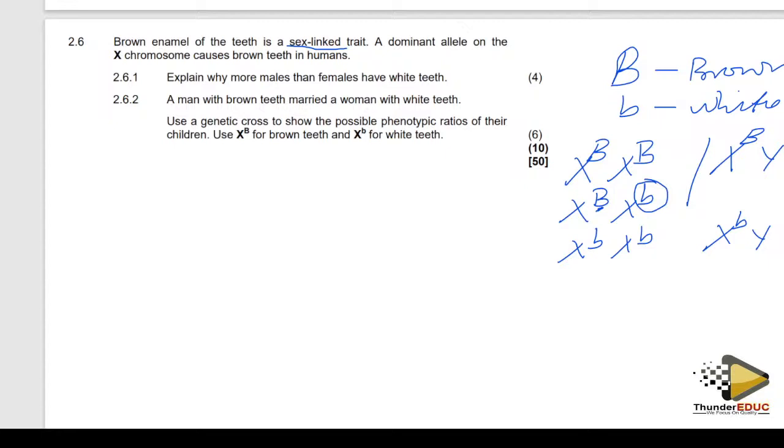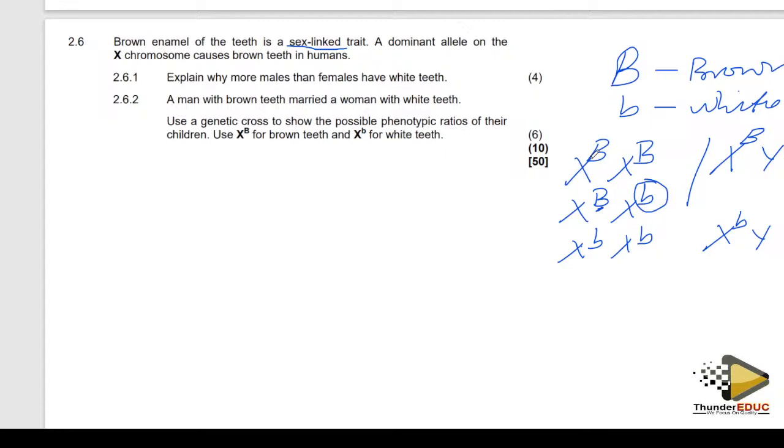So how are you going to answer this? Basically, you know that males have one X chromosome. Look at this general description. If a recessive allele appears on that X chromosome, the individual has the condition, while females have two X. If a recessive allele appears on one X, it can be masked by a dominant allele.